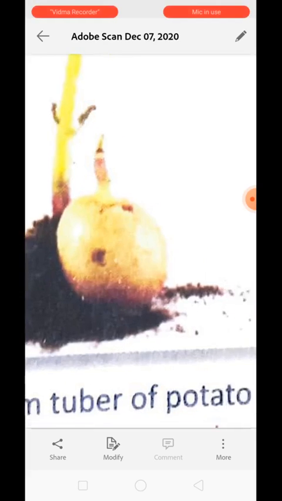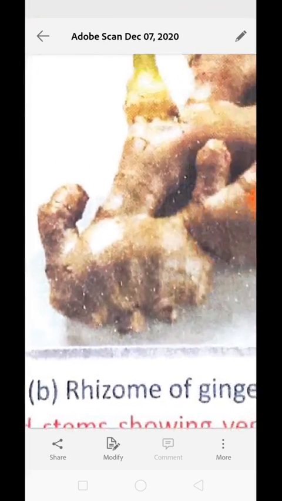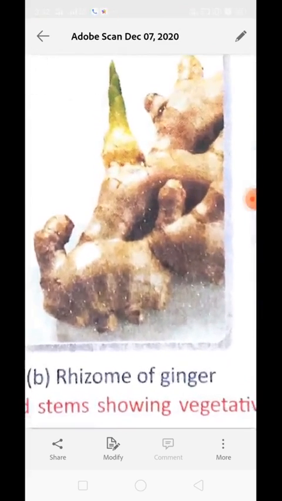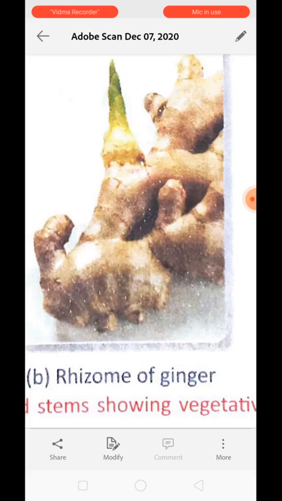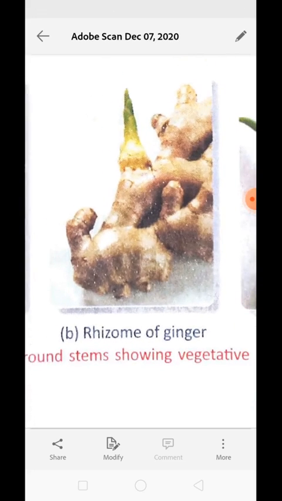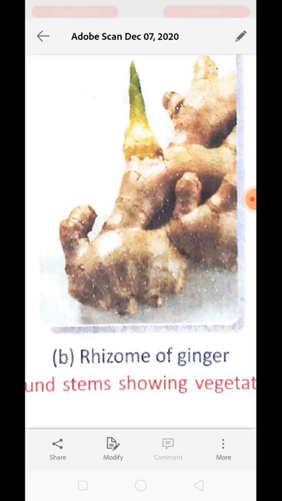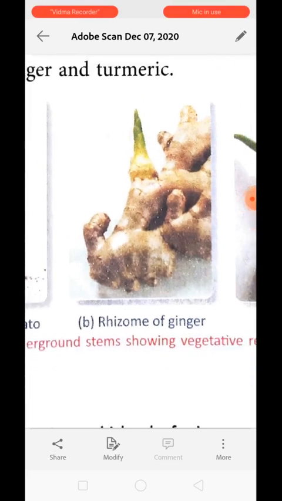The second one is rhizome. You can see the irregular shape. This is called a rhizome. It is again an underground stem that bears buds as well. These buds grow to give rise to a new plant. Rhizome is found in ginger and turmeric. Basically, rhizomes are the part of the underground stem which has an irregular shape, just like ginger and turmeric. Understood?